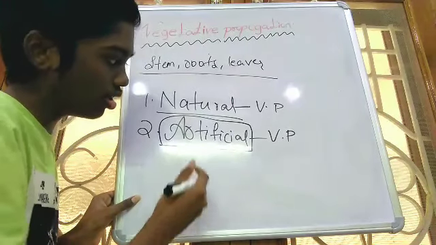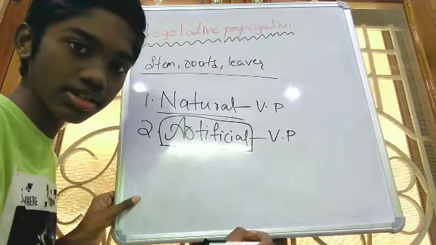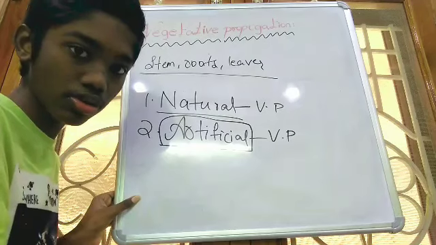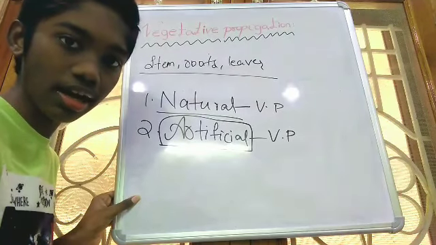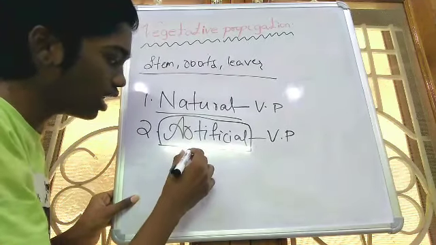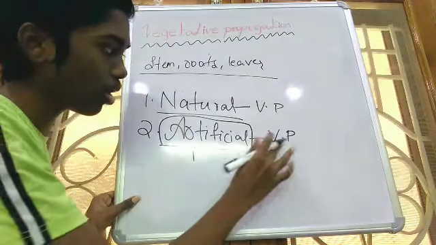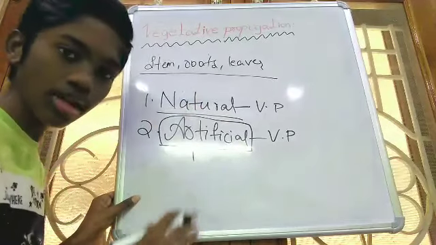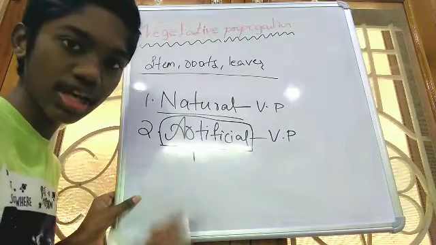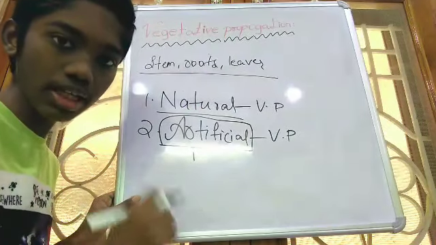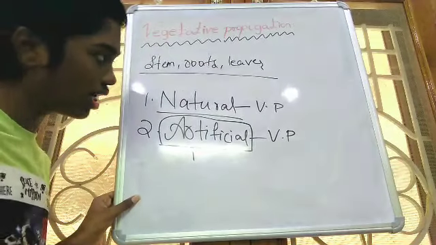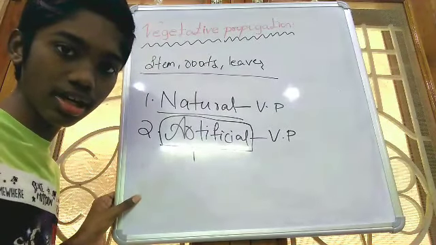Human beings also spray chemical fertilizers that will influence the plants. So fertilizers are artificial ones. In artificial vegetative propagation some organism is involved, but natural vegetative propagation takes place naturally without involvement of any type of organism. So let us see natural vegetative propagation in depth.